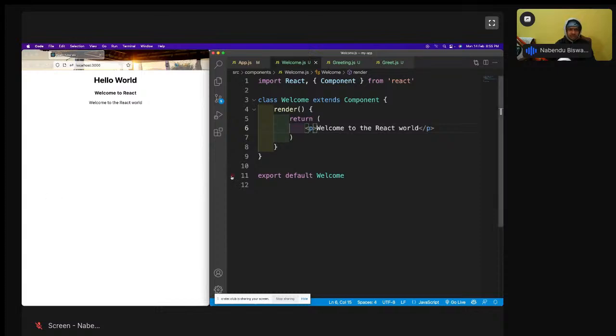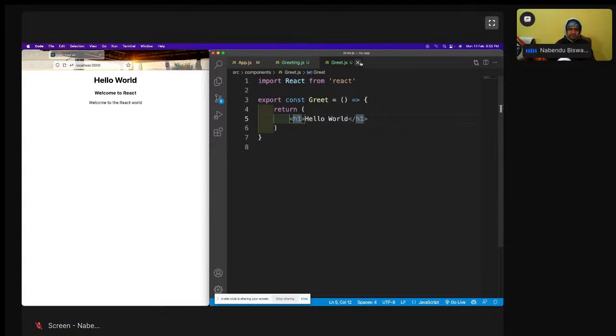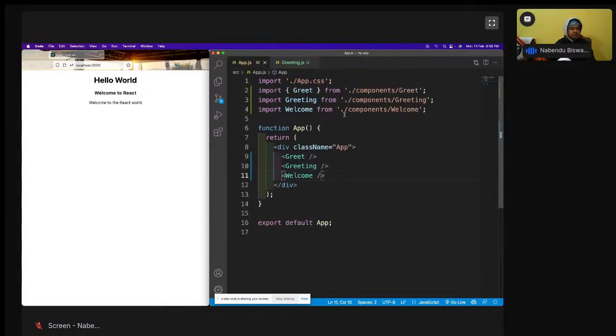So now we are going to learn about something interesting. Now we're going to learn about props in React. Props is also a very important concept in React. Props are the way to pass data around. To pass data from one component to another component, mainly from the parent component to the child component, we use props.